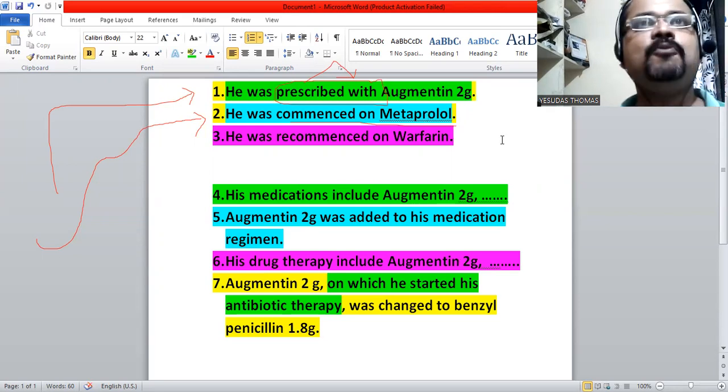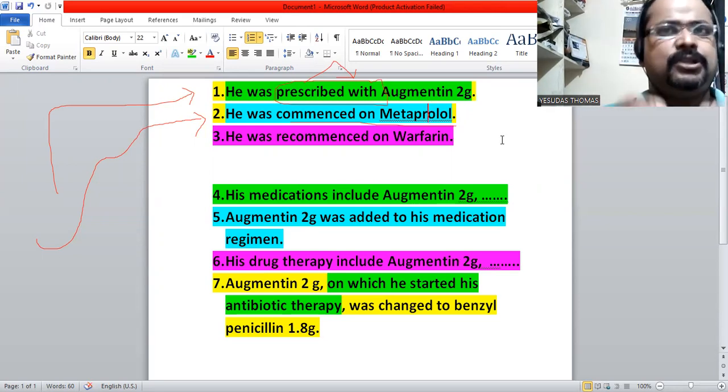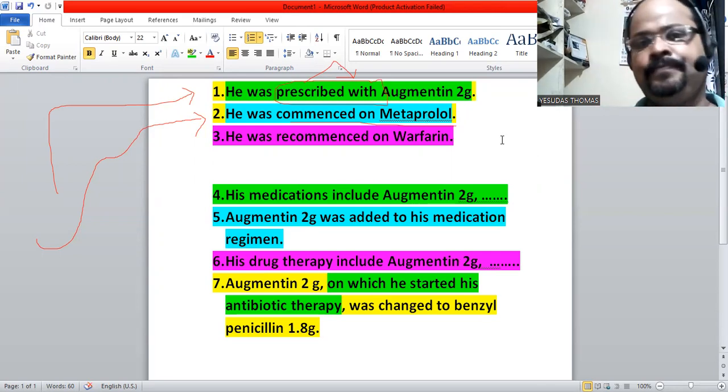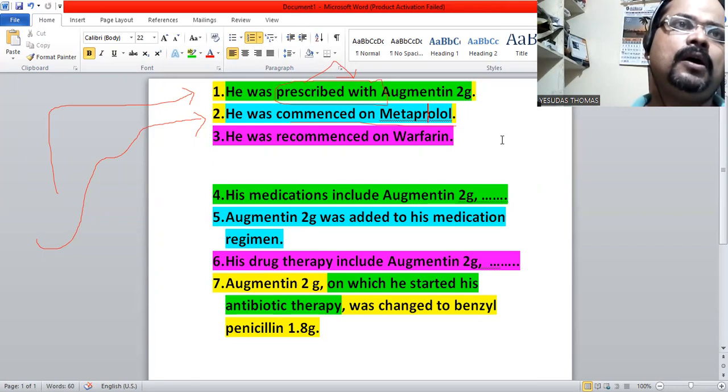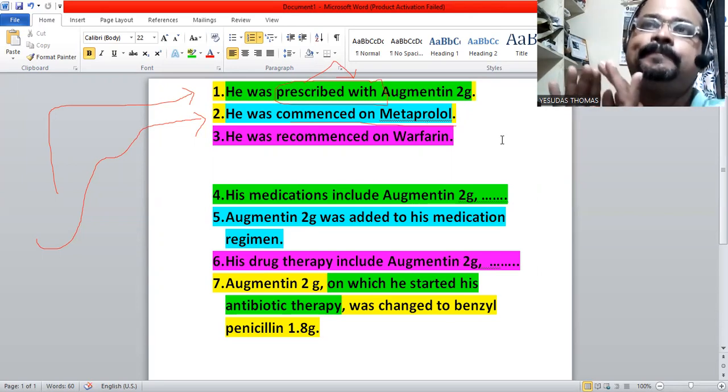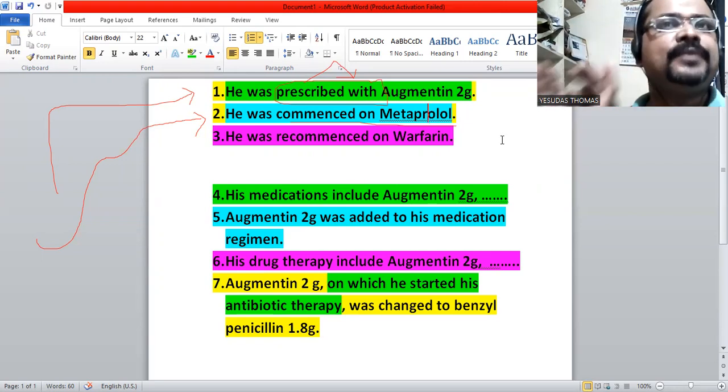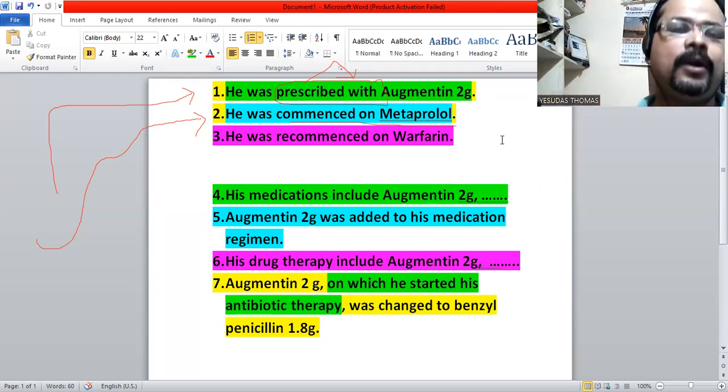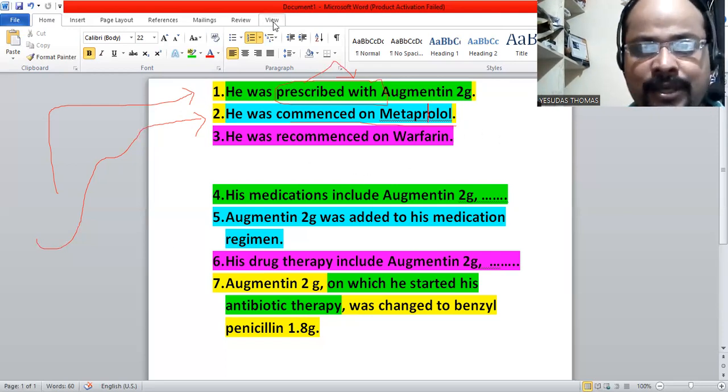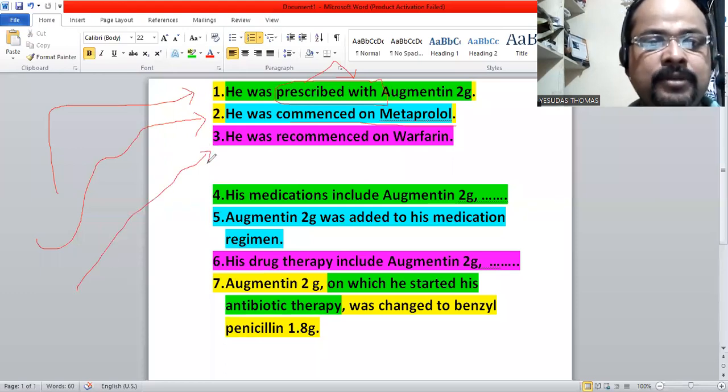But when we use prescribed with, it is a short-term medication. Normally, I'm not saying it always is. Normally we use prescribed with for short-term medications, when after a short time the tenure will be over, the regimen will be over. But when we use commenced on, it will be going on. Yes. Now we do have the third usage there. The third usage here is recommenced.